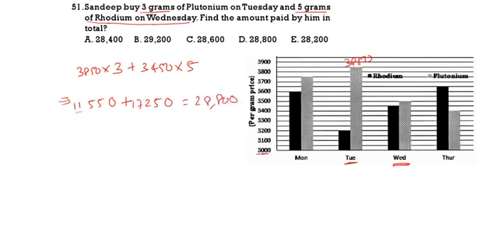So 17 plus 11, 28. 550 plus 250, 28,800. So what is the amount paid by him in total? That is 28,800. Option 4 is the correct answer. See the next question.